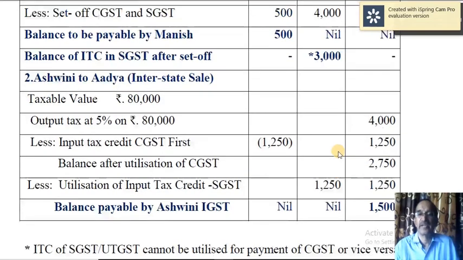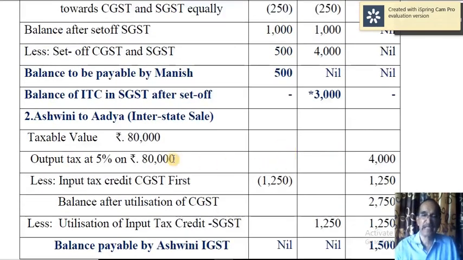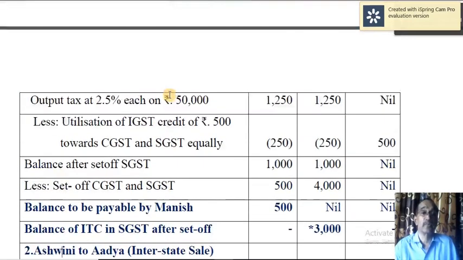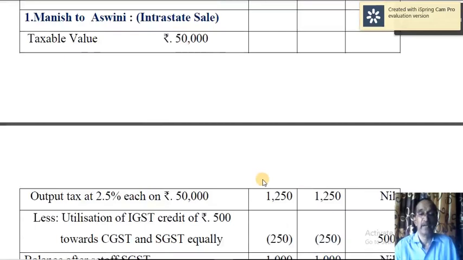Okay. Now here you have to remember what is the input tax credit to Ashwin. What is output tax to Manish will be input tax credit to Ashwin. So this is 1250 CGST and 1250 SGST.